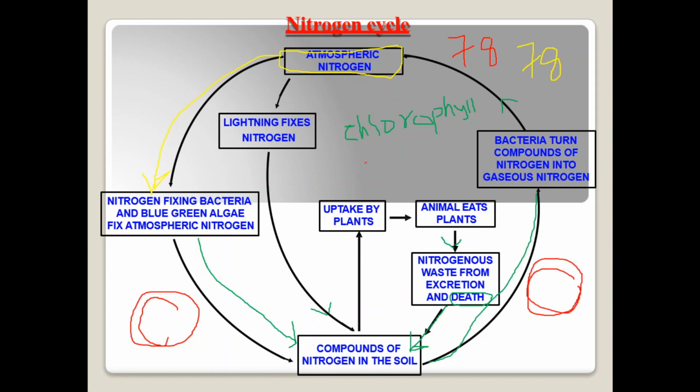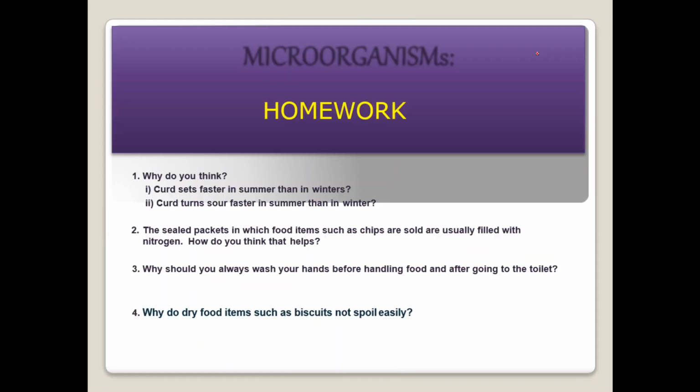And what is the advantage of this? Because of the nitrogen cycle only, the quantity of nitrogen present in the air, that is 78%, is balanced in nature. Assume if there is no nitrogen cycle, then at one point of time your air will not have any nitrogen, okay, students. I hope you all have understood the session.